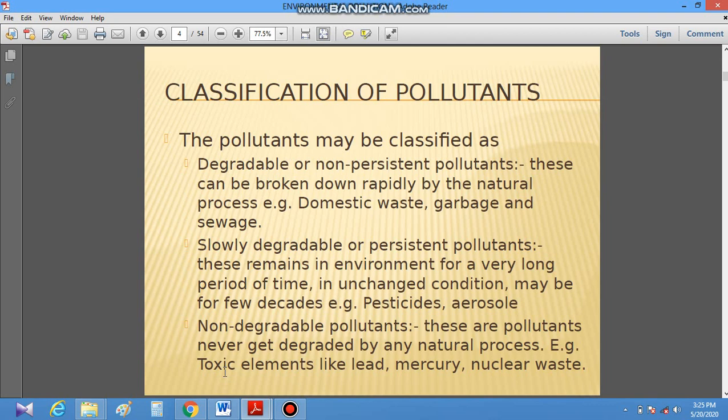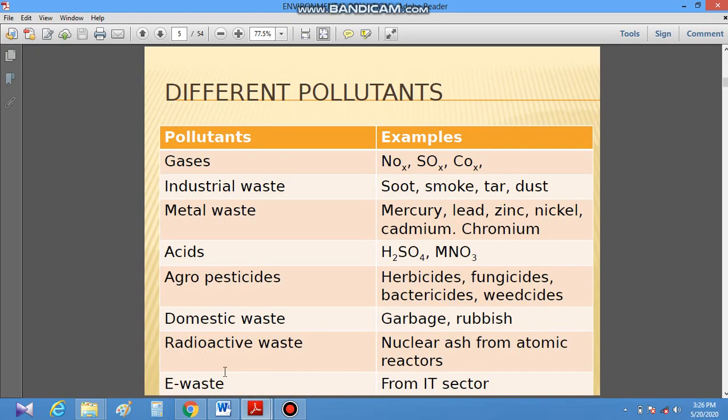On the basis of its nature, it can be classified as degradable or non-persistent pollutant, or non-degradable or persistent pollutant. Degradable pollutants are those which cannot be broken down rapidly by the natural process, for example garbage, domestic waste, sewage, etc. And non-degradable pollutants are those which never get degraded by any natural process, like lead, mercury, nuclear waste, pesticides.